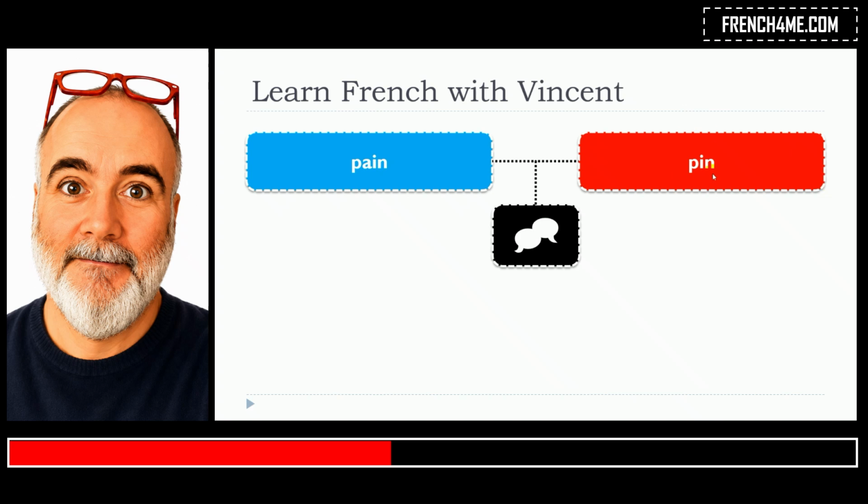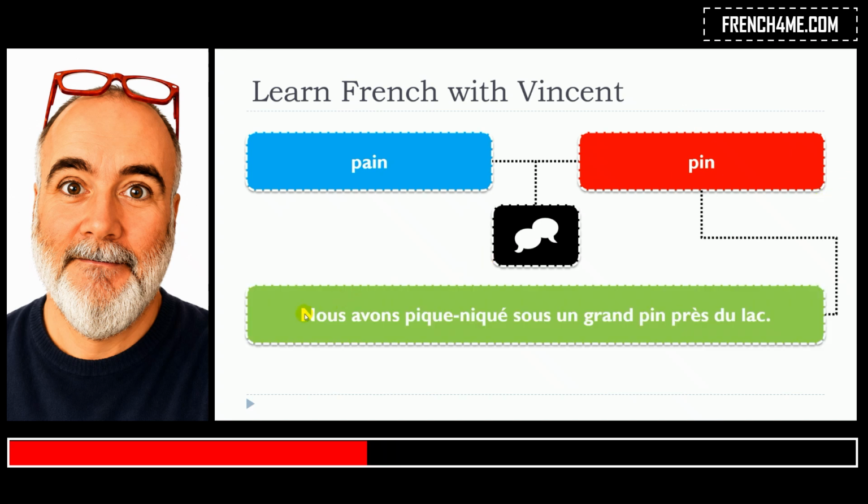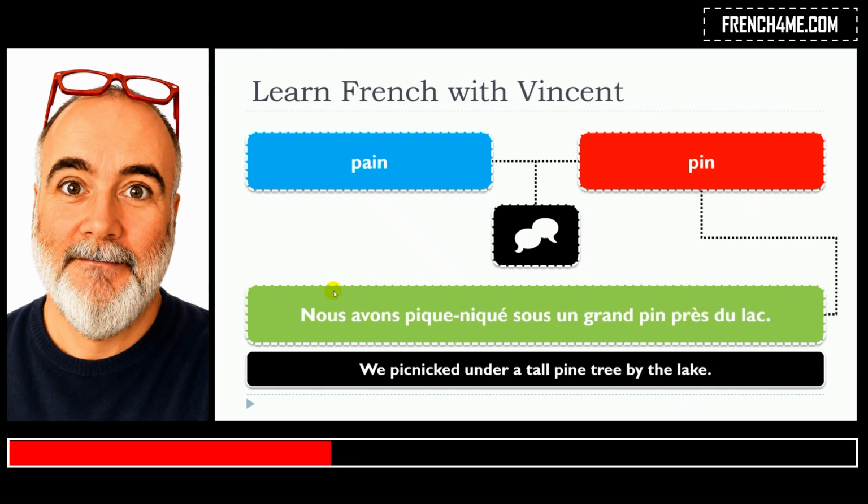Second one, pain, and we'll have two examples too. Nous avons pique-niqué sous un grand pin près du lac. So as we can see in that situation, it's a noun, un pain. You can see the article here. So masculine, un pain, or then le pain.